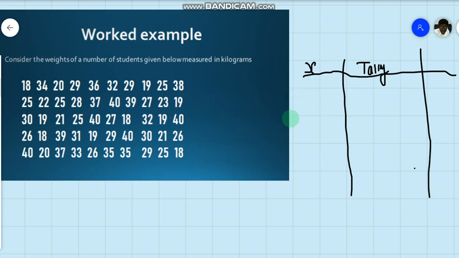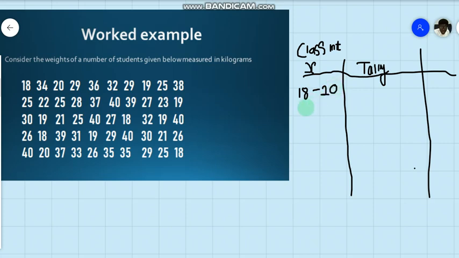So it only makes sense that instead of having 22 rows, we use a classification known as a class interval. You'll be told to classify using a class interval of either 3, 4 or 5. Usually 5 or 10 is used, depending on how many numbers we have. For this distribution, I will be using 3. So let's use the classification of 3, having 3 numbers in a group starting with 18. That means 18, 19 and 20, so 18 to 20 is going to be the class interval.